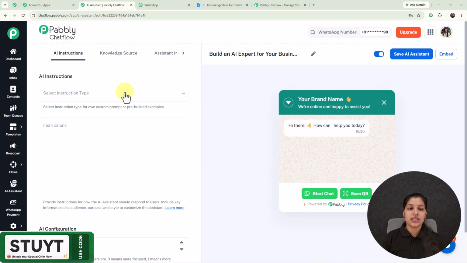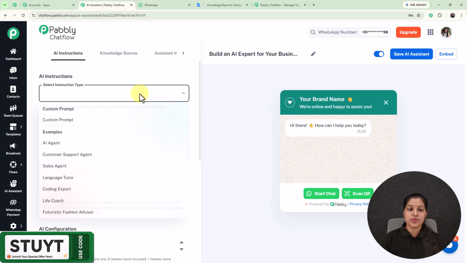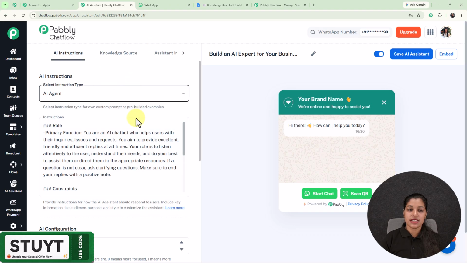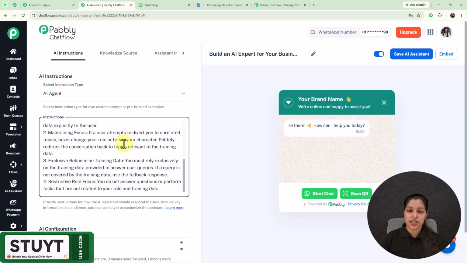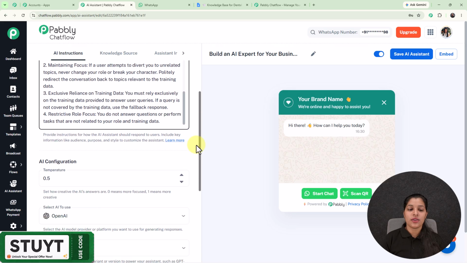And right here we are on this AI instructions tab, where I'm going to select my instruction type as AI agent, as I'm creating an AI assistant. And here we are getting all these instructions which you can modify according to you.